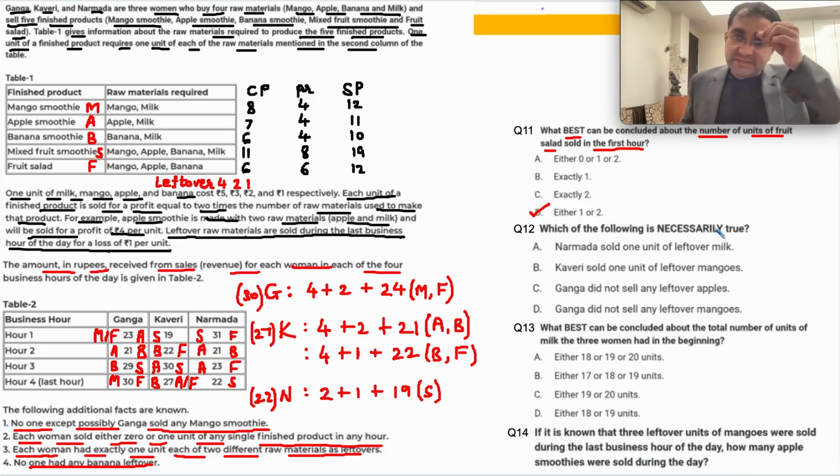Which of the following is necessarily true? Narmada sold 1 unit of leftover milk. Leftover milk is 4 rupees. Narmada के पास 4 rupees है ही नहीं. This is false.